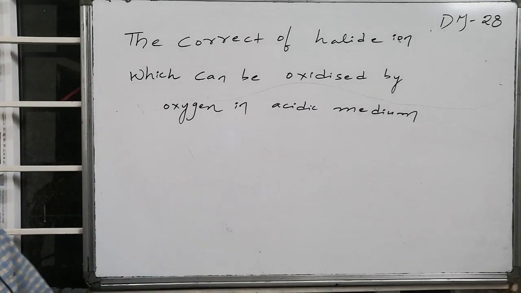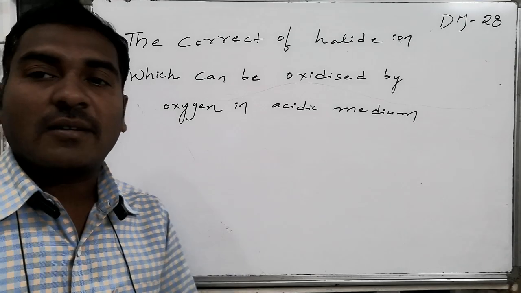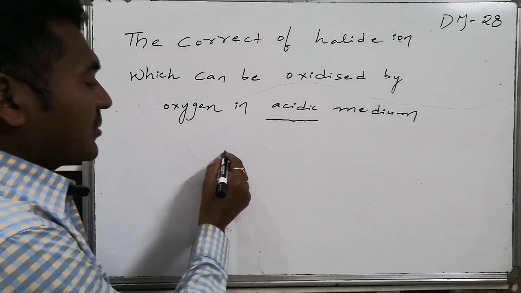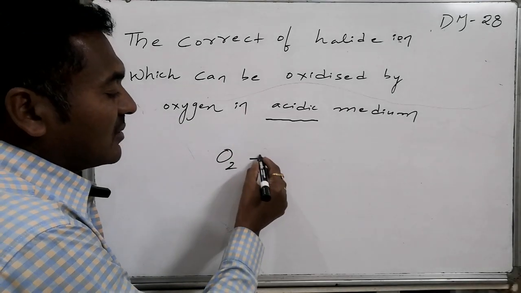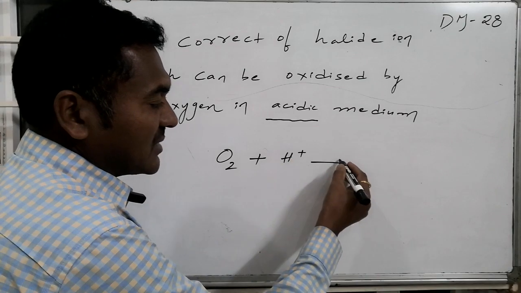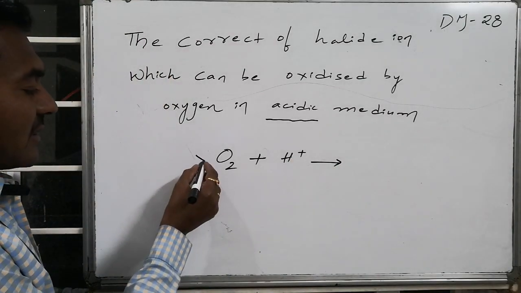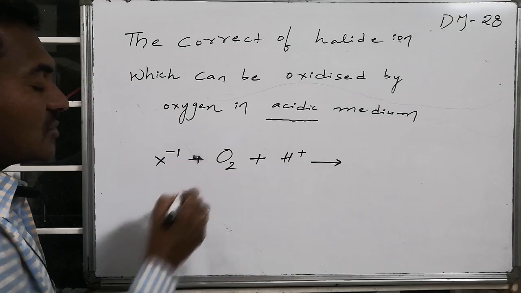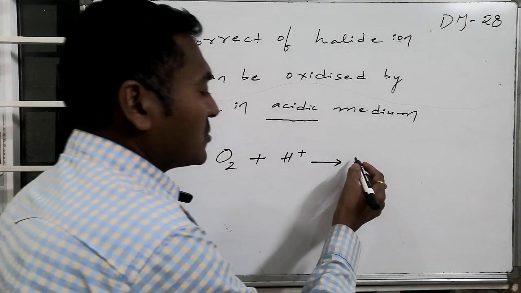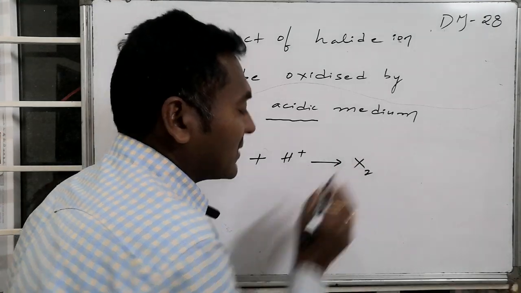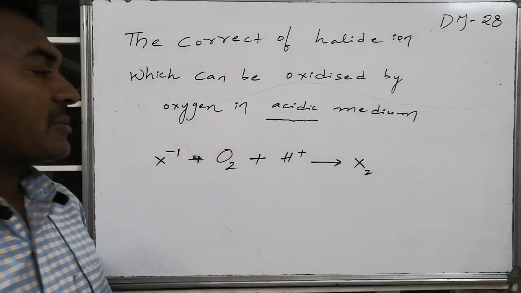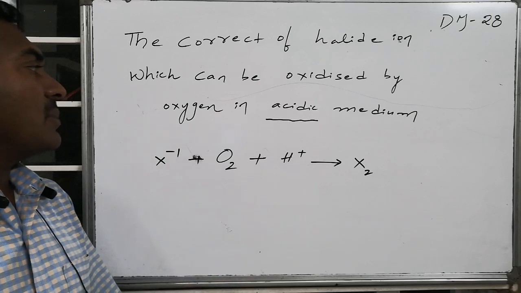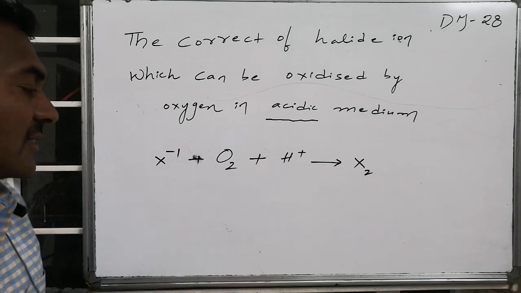The correct halide ion which can be oxidized by oxygen in acidic medium, in H plus conditions. This is oxygen, whereas we are using H plus as medium. We are taking one of the halide ions, X minus. This X minus should undergo oxidation, that should be converted to X2. Yes, such a transformation is possible by which of the halide ions? The correct halide ion which can be oxidized by oxygen in acidic medium.